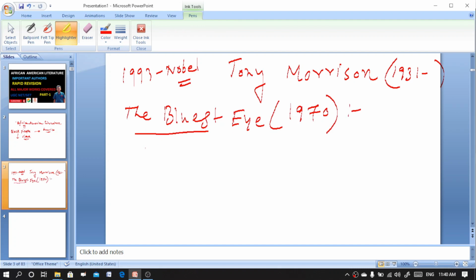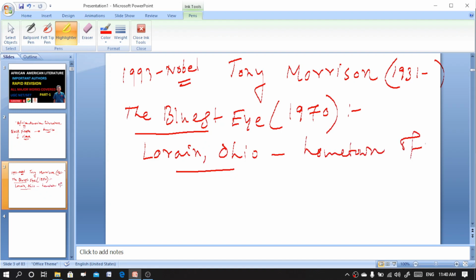The setting was Lorain, Ohio, the hometown of Toni Morrison. It tells the story of Pecola.